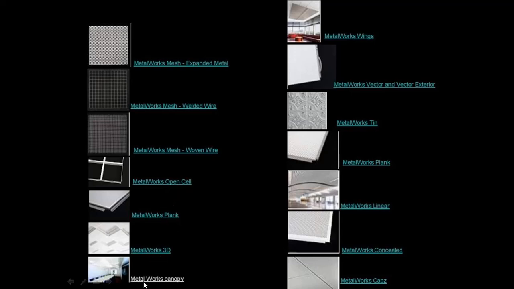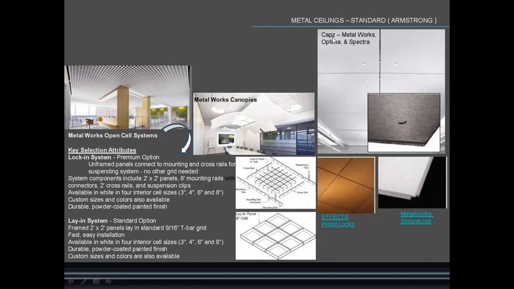metal 3D, metal work canopy, metal work wings, metal vector and vector exterior, metal works tint, metal works plank, metal works linear, metal works concealed, metal works caps, and metal ceiling standard Armstrong.